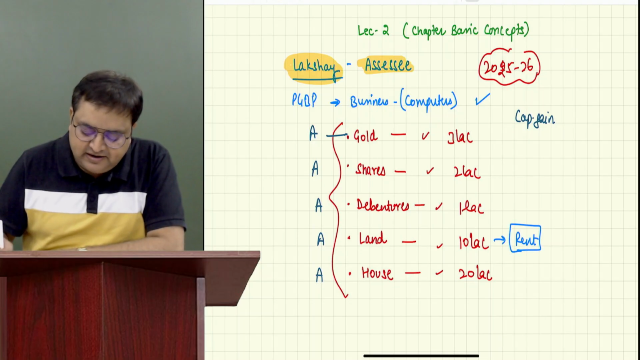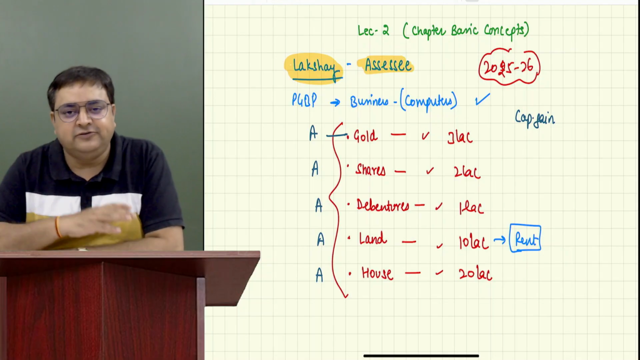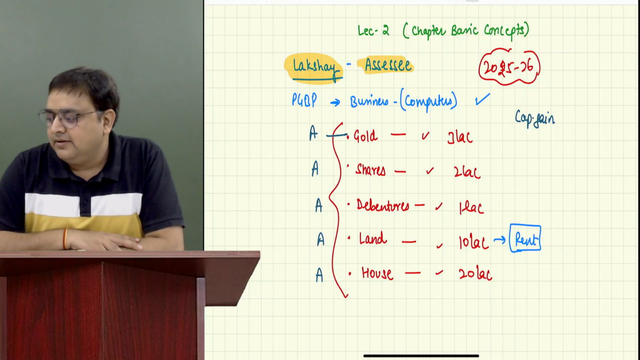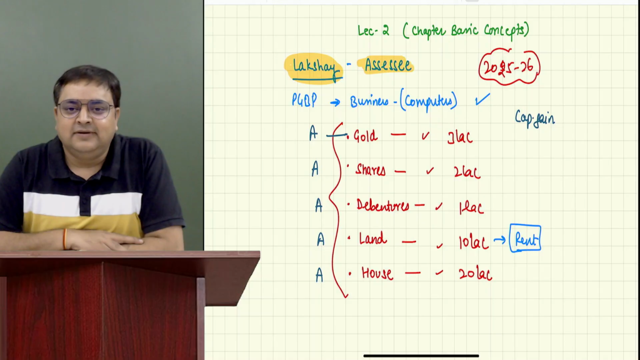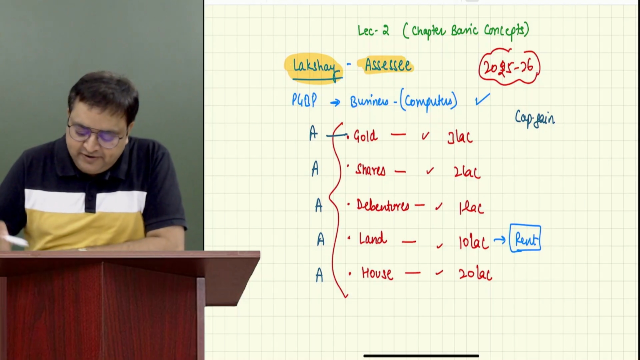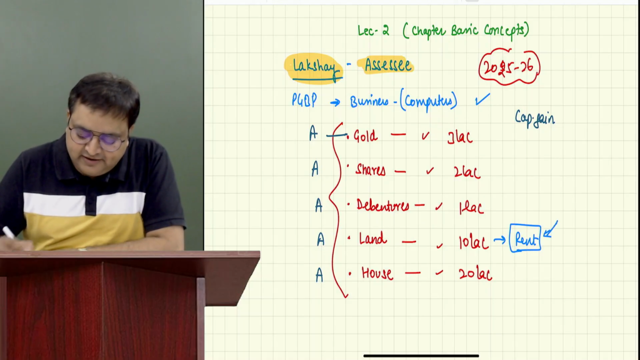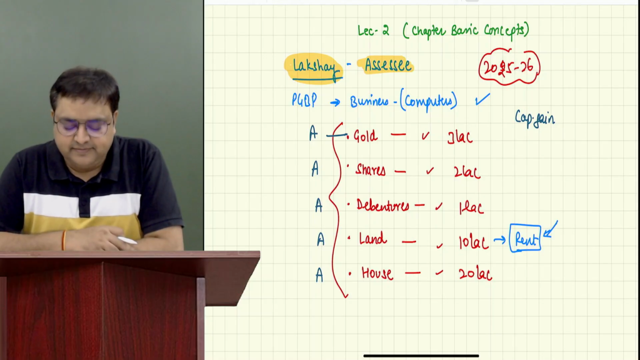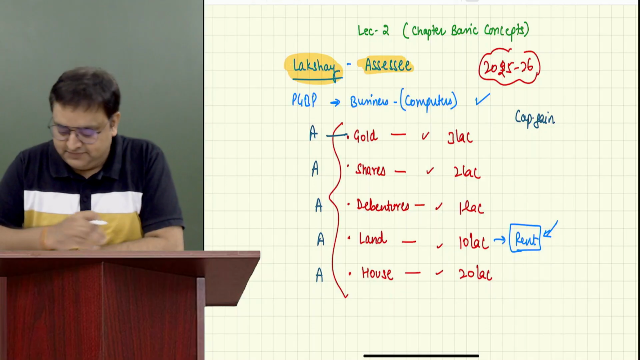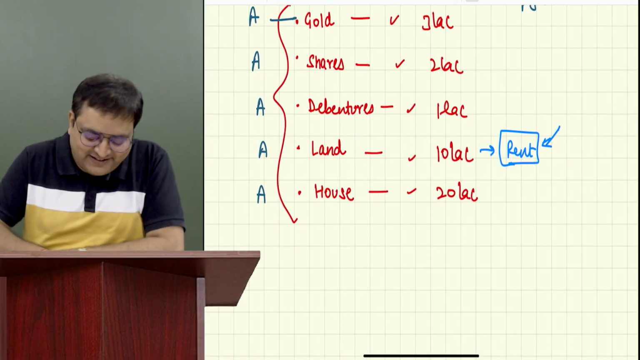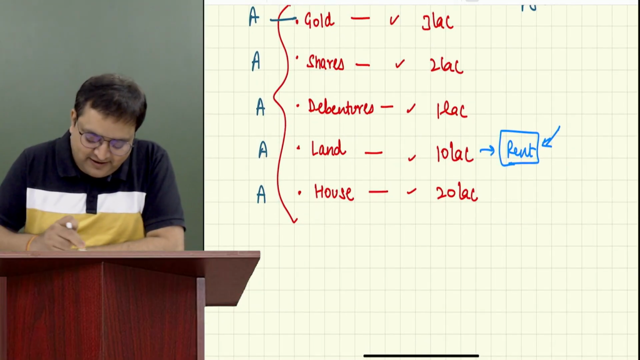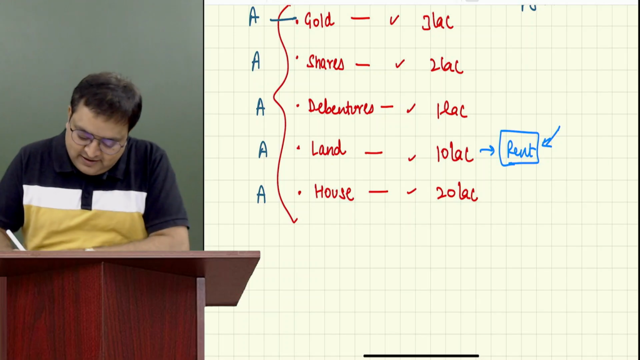is it possible that Lakshay can give his land on rent also? Yes or no? Yes, sir, I can. What type of income is it? Income from house property. Okay, good. Although we have not done the head, but still good.